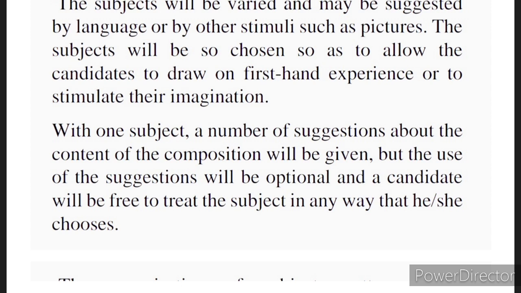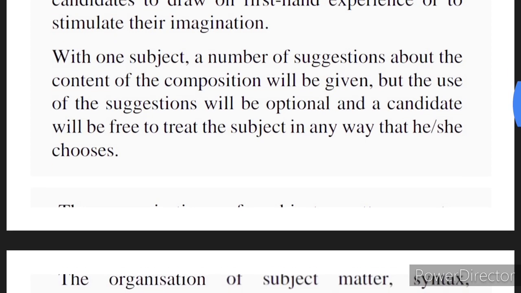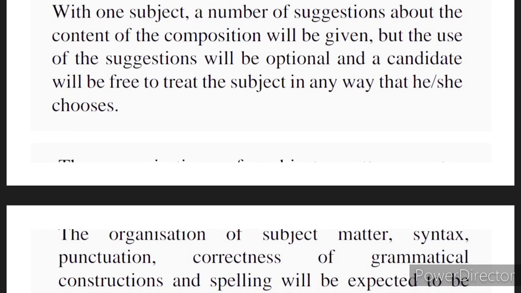On the other hand, you may also get single word topics, for example, friendship, or reading, or sacrifice. They can give you a single word topic like that, and then whatever comes to your mind after looking at the topic, you have to write on the basis of that. So you are given a free rein to your imagination once again, even if there are no suggestions provided. But the rest of the topics will have one or two sentences to guide you.